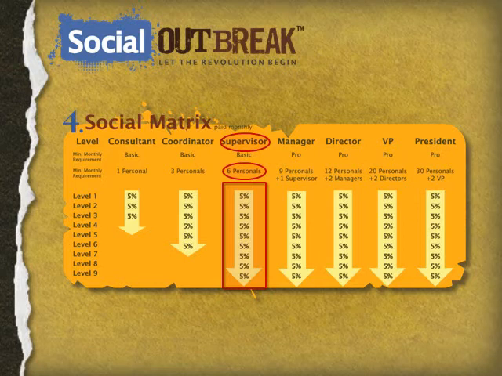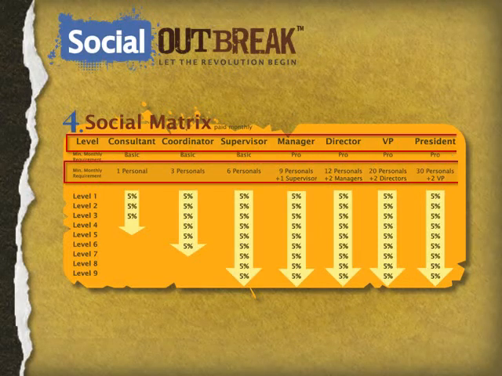And you do that by sponsoring 6 people personally. Now that can be 6 people on AutoPay that are either retail customers or IBOs within your matrix, or any combination therein. You also only need to be on the basic AutoPay level yourself to qualify. The other information available in this section of the comp plan is the various ranks associated with our compensation plan and the qualifications to achieve those ranks.